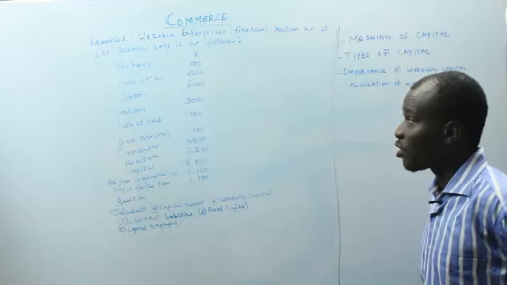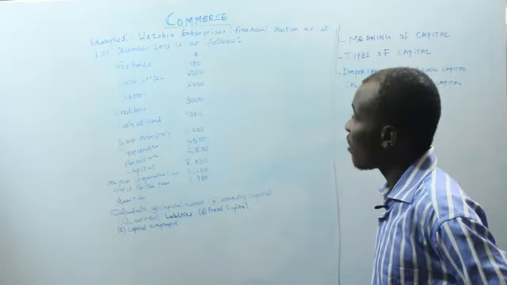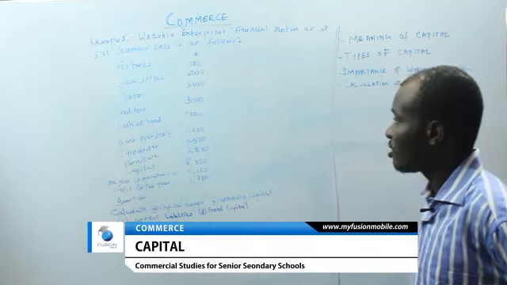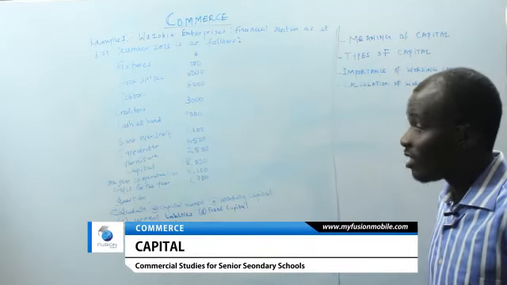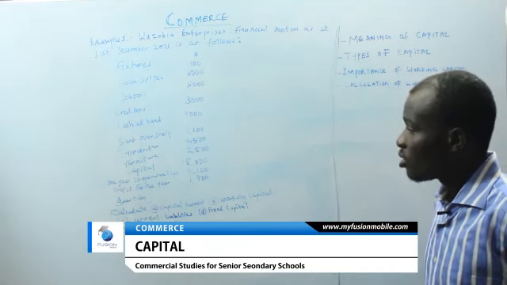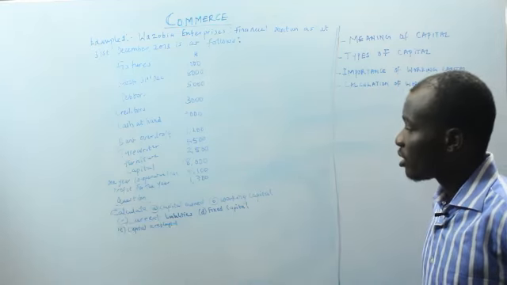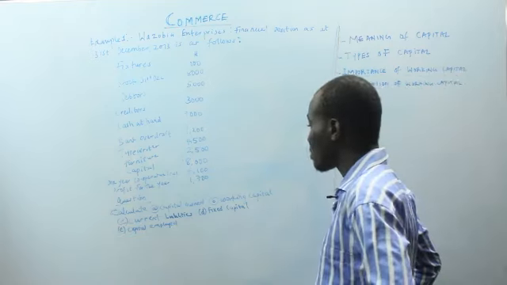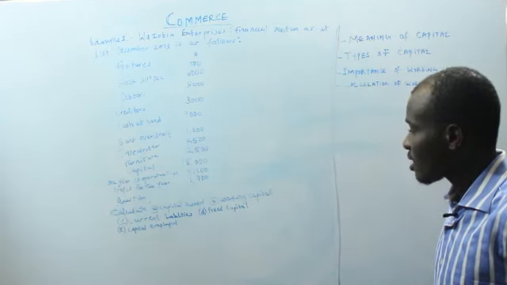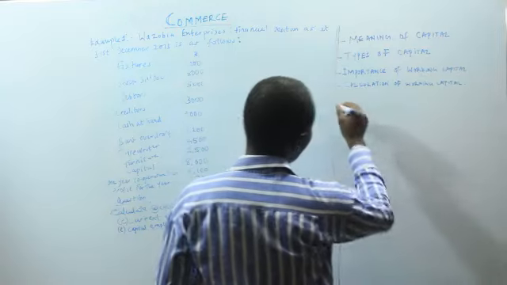So we have fixtures, which is 8,000 naira. We have stock at 31st December, which is 8,000 naira. We have debtors 5,000. We have creditors 3,000. We have cash at hand 7,000. We have bank overdraft. We have typewriter. We have furniture. We have capital. So we have a 1 year cooperative loan, and also we have profit for the year. And we are asked to calculate the capital owned, the working capital, the current liabilities, the fixed assets, the fixed capital rather, and the capital employed. So that's what we'll be doing now.